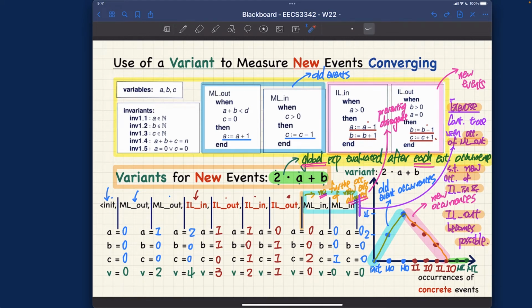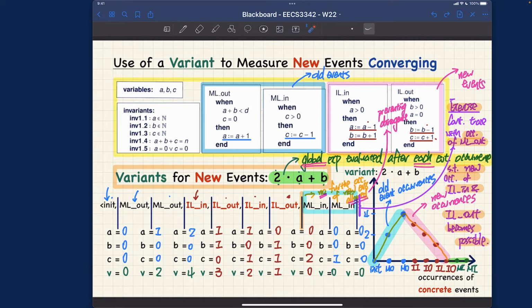If you look at the trend over here for the variance value, if the transitions are being made by the old events which already exist in the abstract model, in that case, it's going to increase the value for the variance so that new events can actually occur. And for every occurrence of the new event, it's going to decrease the value for the variance by at least 1 each time. So it's going to be strictly decreasing. And until we actually reach the point where the variance value becomes 0, in that case, we actually just need more occurrences for the old events in order that we actually raise the level up so we can down the level again by the new events, right? That's kind of the trend we learn about.